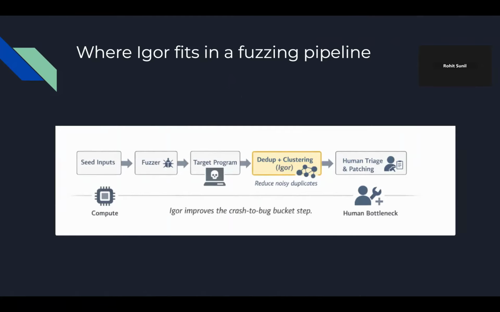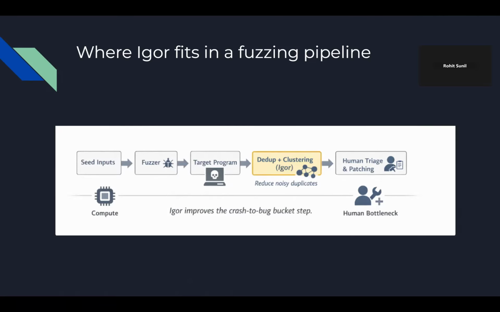Where Igor really fits in the fuzzing workflow and pipeline. Before we get into the contents of the paper, I want to place it in the overall bigger fuzzing pipeline. In a typical workflow, a fuzzer generates inputs. The target program crashes, and we end up with a large set of crashing test cases, otherwise known as POCs or proof of concepts. So just like our project that we worked on in phase one, we are generating inputs, like our three-digit binary, and then the target program crashes. And then we end up with the crashing test cases.